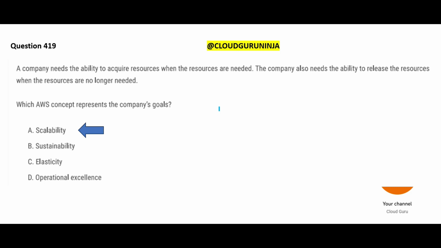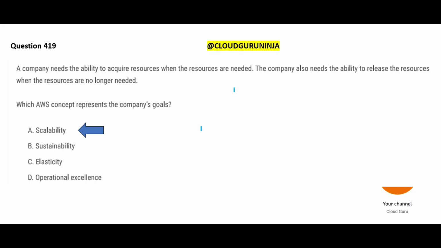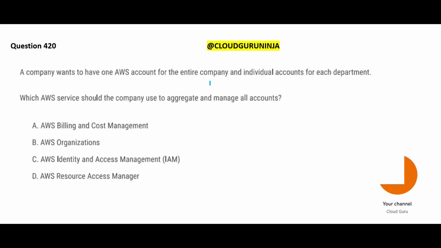Resources can be, say, you already have two EC2 instances. Now you add two more EC2 instances as a part of auto scaling. That means whenever new resources are required, auto scaling will make sure that a new resource gets added. So this would be the final answer. Now let us look at this question.